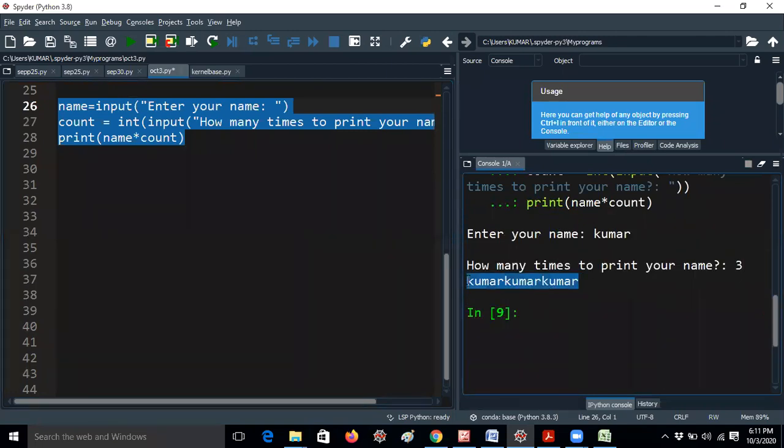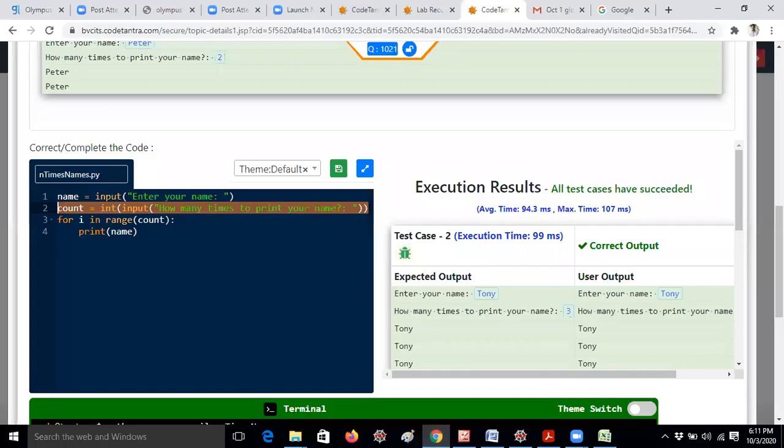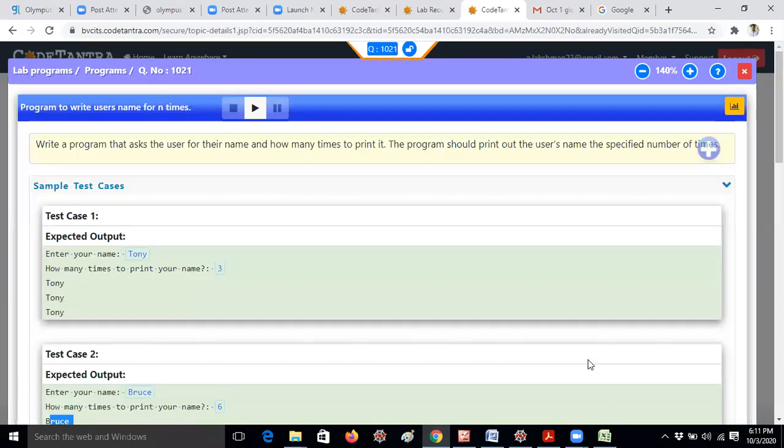This also works, but according to Code Tantra it is wrong because it is asking for the pattern. From an interview point of view too, some students may get test case 1, test case 2. That means you have to get the values line by line. That's the reason you need to use a for loop. According to Code Tantra I'm telling.